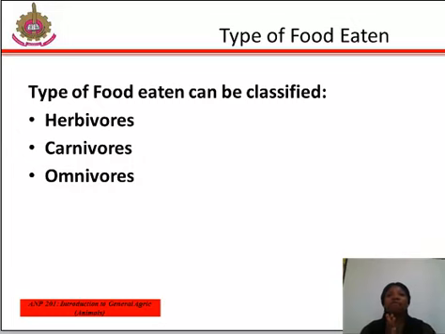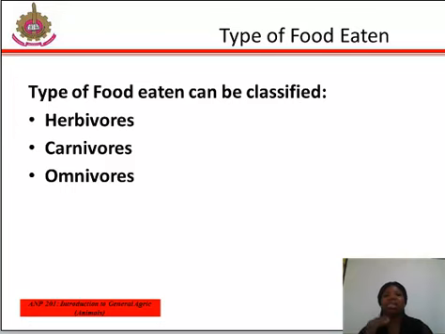Based on the type of food eaten, farm animals can be classified into herbivorous, carnivorous, and omnivorous. Herbivorous animals are ruminants and non-ruminant farm animals that feed on plant materials, while carnivorous animals are farm animals that obtain their food by eating other animals, that is, they eat flesh, and whose digestion relies largely on enzymes rather than microorganisms.